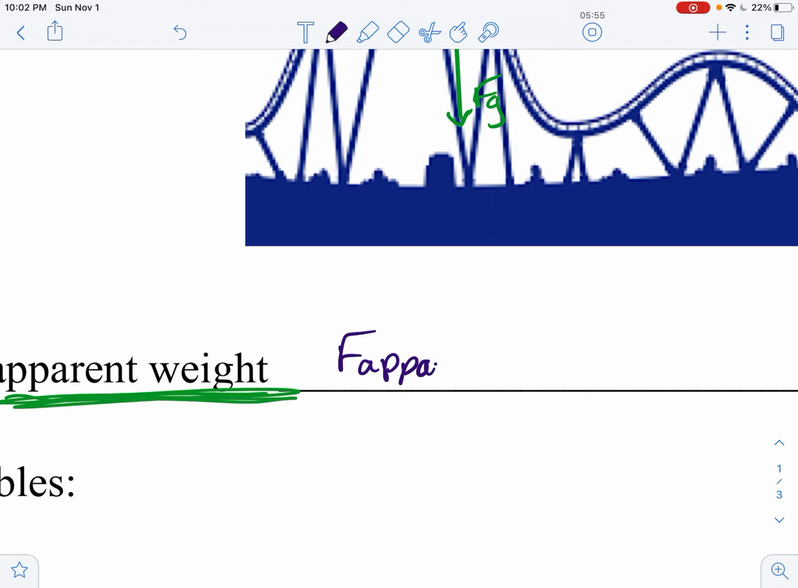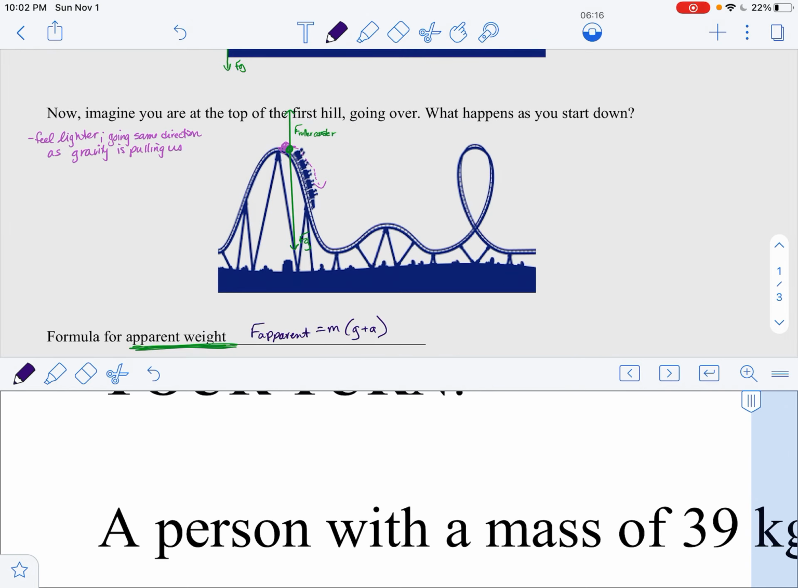Apparent weight. All right, so weight's still a force, so force apparent is equal to the mass times acceleration due to gravity, right? We can't ignore that, plus the acceleration of the roller coaster or the elevator or the airplane or whatever. So the extra acceleration, okay? And if we think about what our variables here stand for,